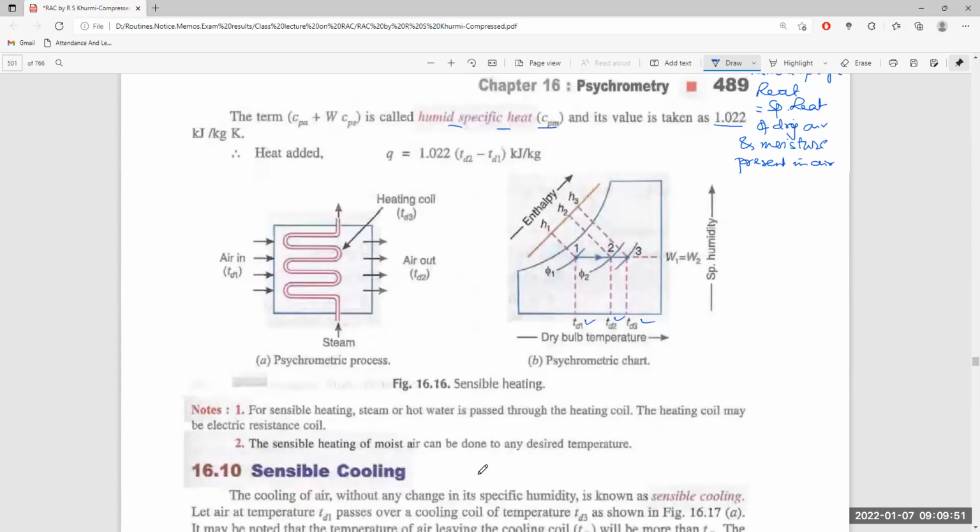So what is shown here? Air is coming in at TD1 and air is going out at TD2. Air at the inlet of the heating coil is TD1 and air at the outlet of the heating coil is TD2. The temperature of the heating coil is TD3, and TD3 must obviously be higher than TD2.